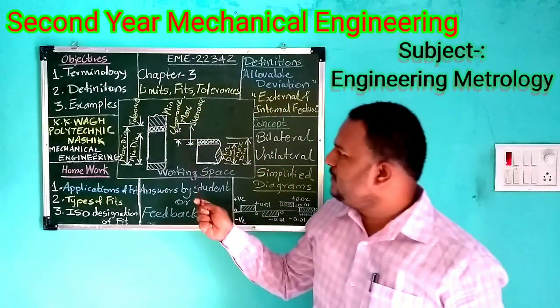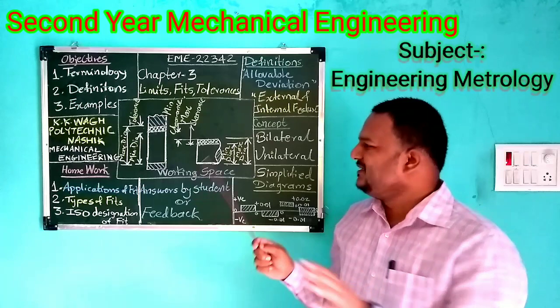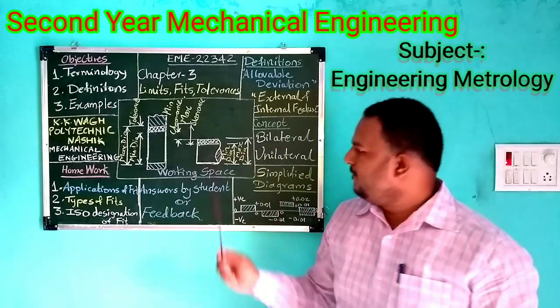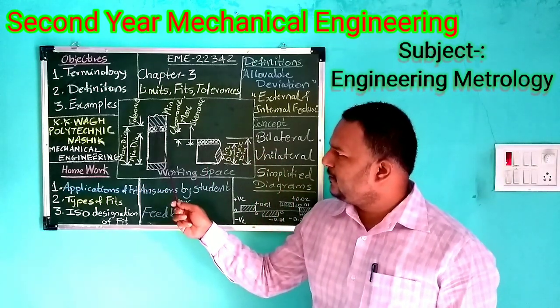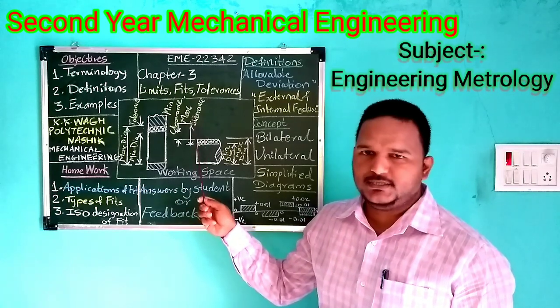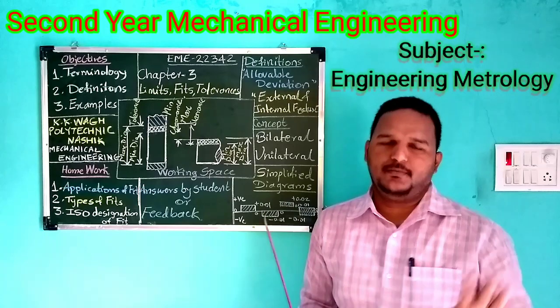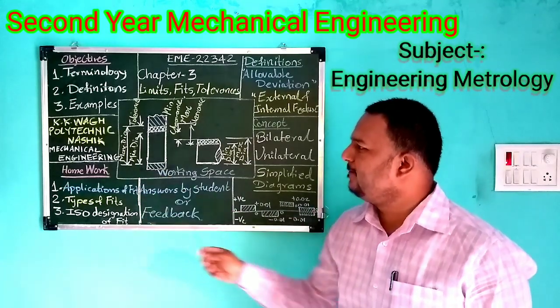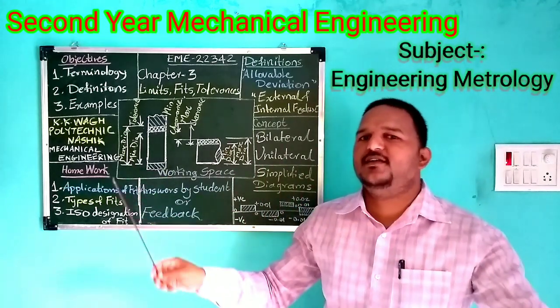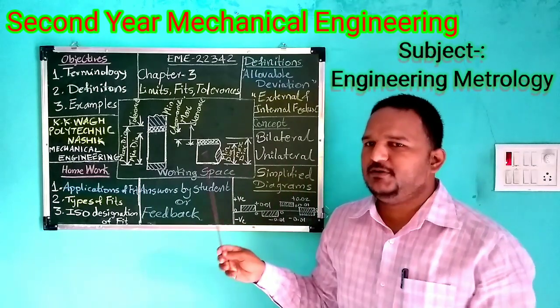So maximum clearance and minimum clearance is nothing but a simple difference. Minimum diameter of shaft and maximum diameter of hole will give you maximum clearance. Maximum diameter of shaft and minimum diameter of hole will give you minimum clearance. So this is the basic diagram from which you can understand every topic in limits, fits and tolerances.